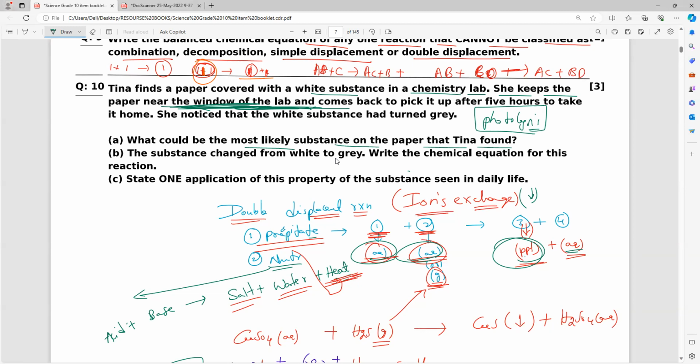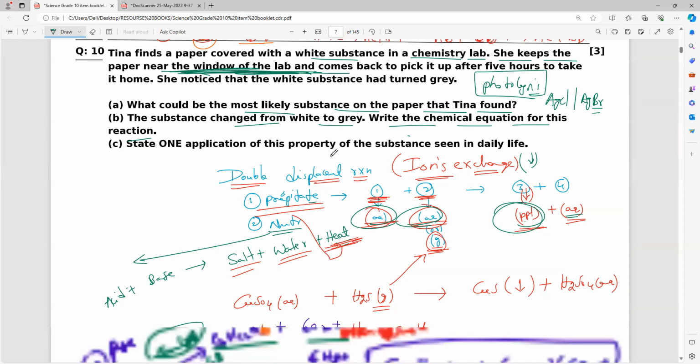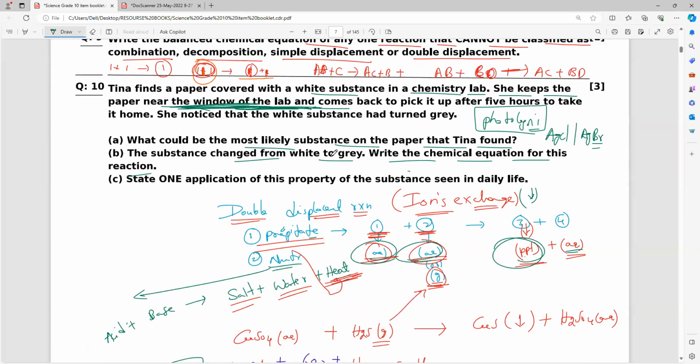What is the most likely substance? It is silver chloride or silver bromide. The substance changed from white to gray. Write the chemical equation for this reaction. White to gray. Clear, everybody? Then it may be silver chloride or silver bromide. They are not specifying. Clear? And state one application of this property of the substance seen in daily life.